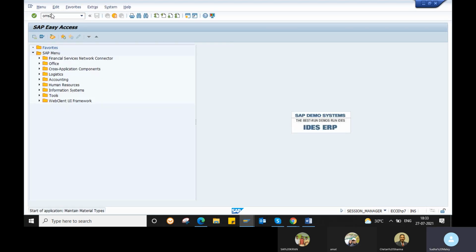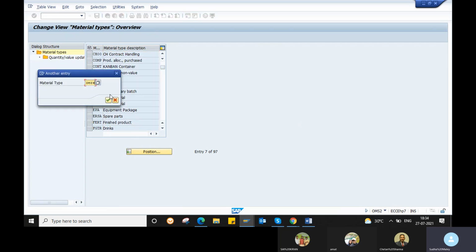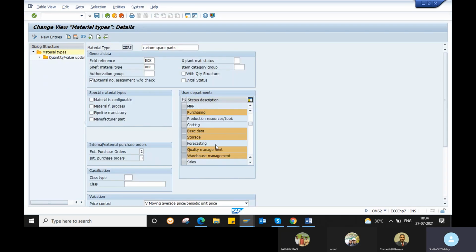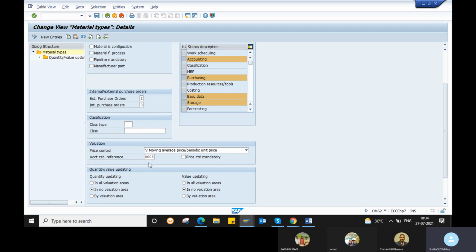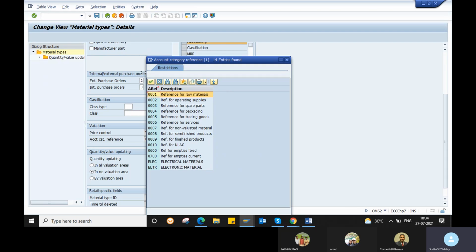So you can go directly to OMS2. Without going through the path, if you remember the transaction code, you can go directly. Okay. Like this, you can set your price control. If you want moving average price, then you can select it. Like that, we have the account category reference also.